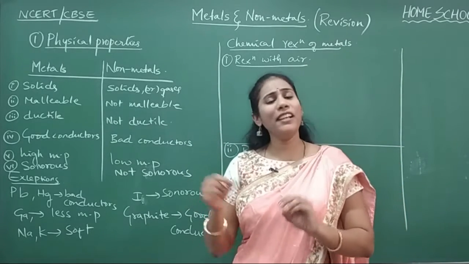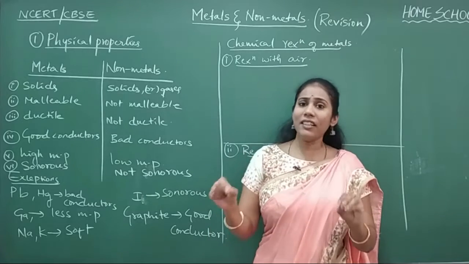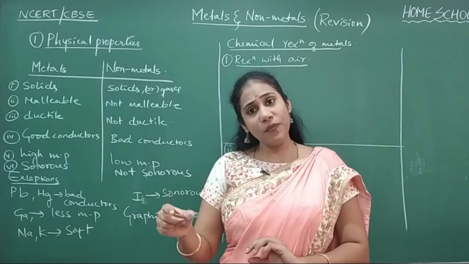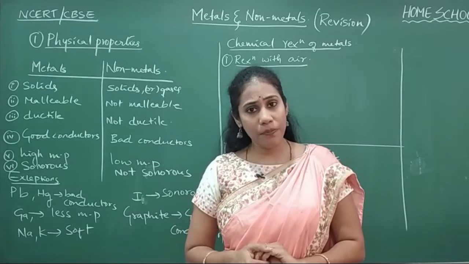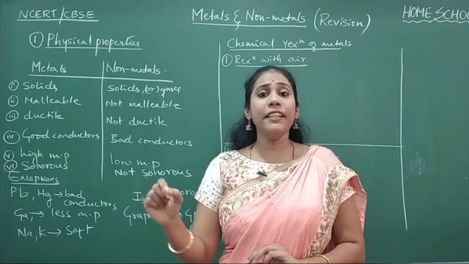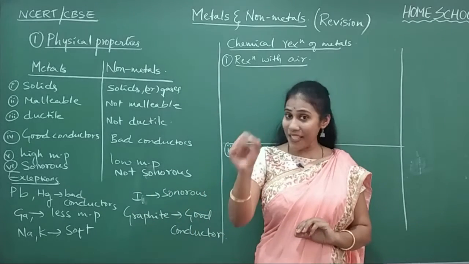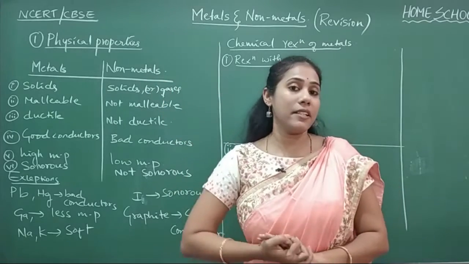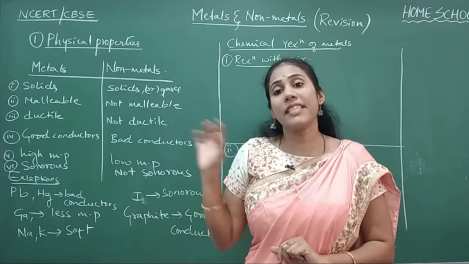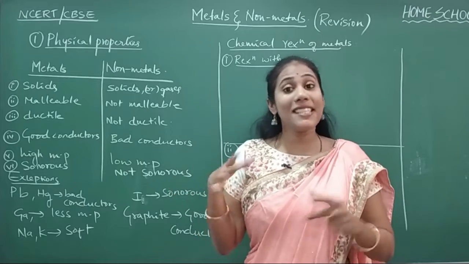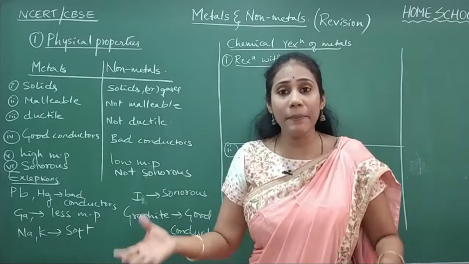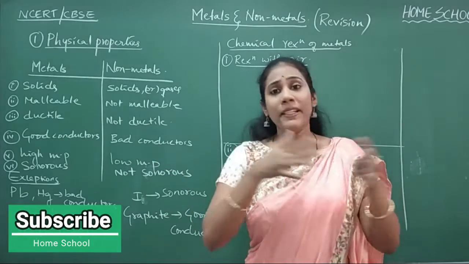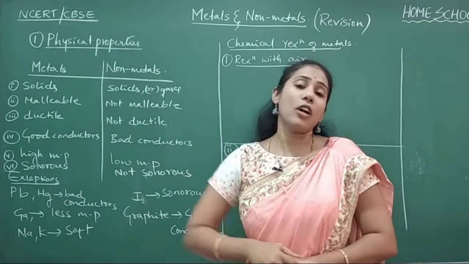And we all very well know that all the elements placed in the periodic table have been classified into metals and non-metals. They are classified based on the physical properties and chemical properties of the elements. Scientists have studied physical properties as well as chemical reactions of all the elements, and based on that they said this element is a metal and those elements are non-metals.